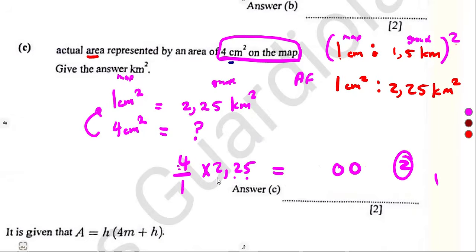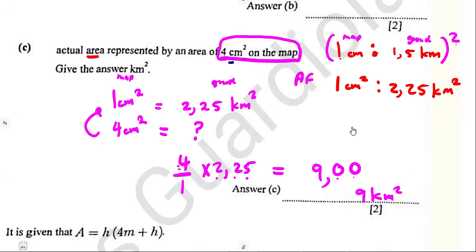Then 4 times 2, which is 8. 8 plus 1, which is what? Which is 9. 2 decimal places. So that's 1, 2, which was going to be what? 9,00. So that's 9 square kilometers. The zeros after the comma are not important. Just like that. So questions can be of this nature.